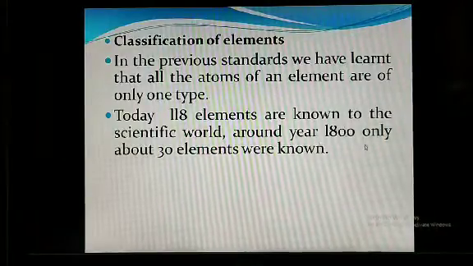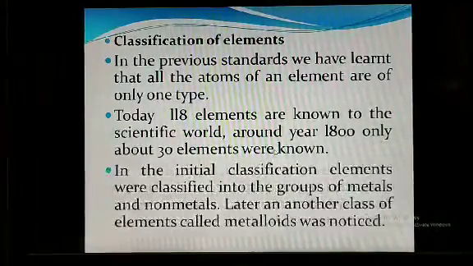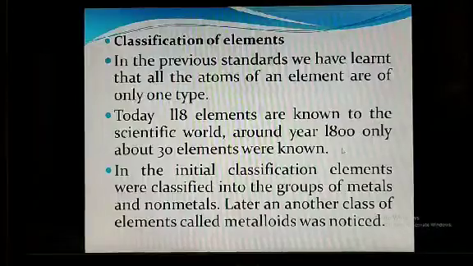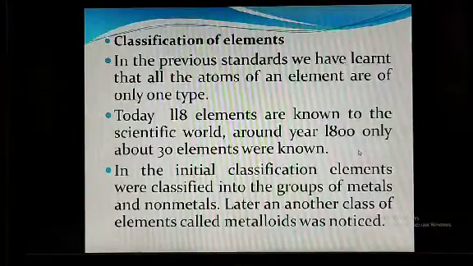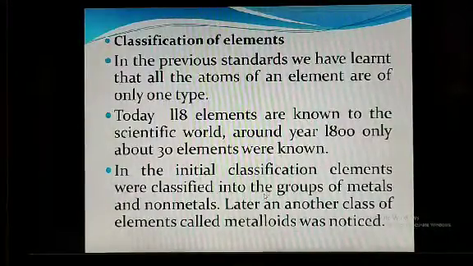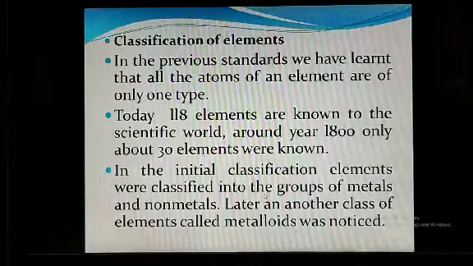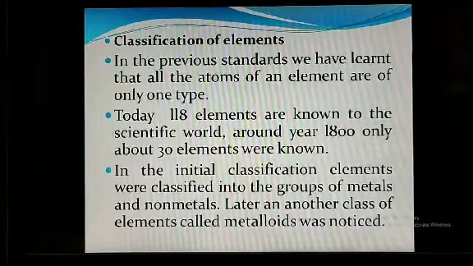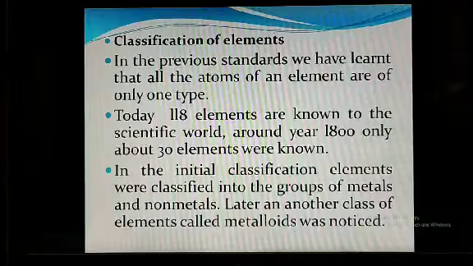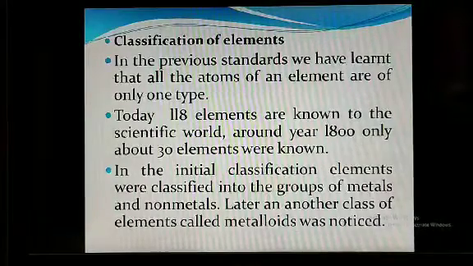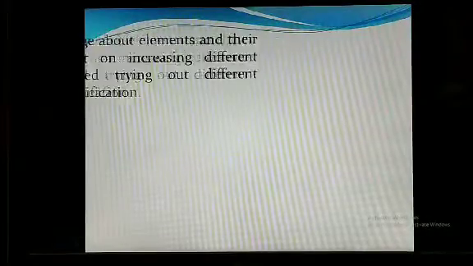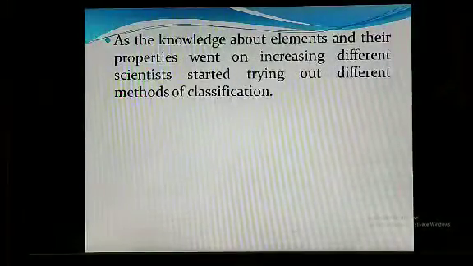Around the year 1800 only 30 elements were known. In the initial classification, elements were classified into the groups of metals and non-metals. Later, another classification of elements was called metalloids. So classification like that exists.